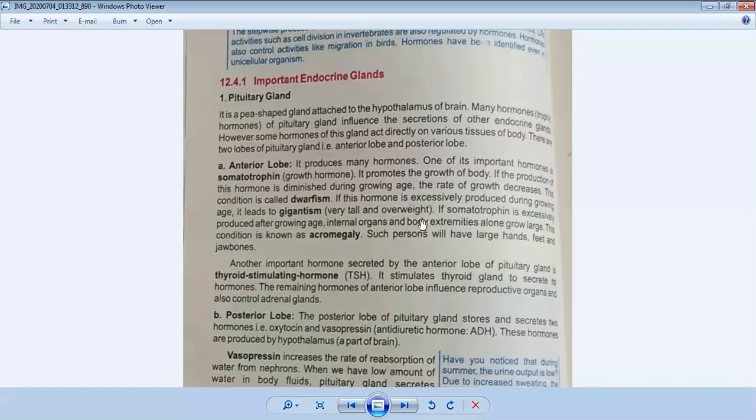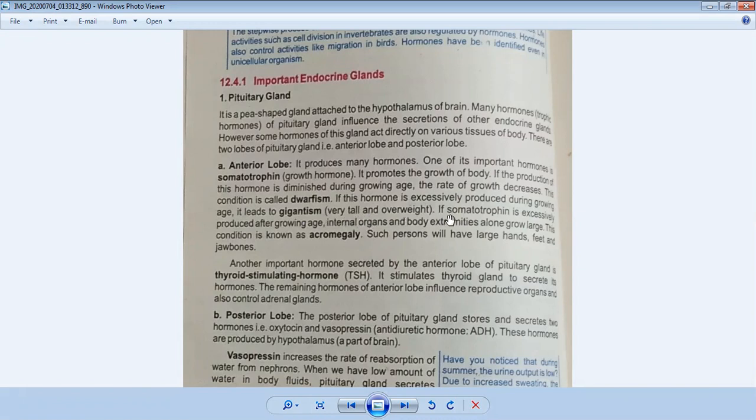So you can keep in mind that if it is produced in a lesser amount during the growing age, a person becomes dwarfed. If this hormone is produced excessively during the growing age, then gigantism is produced, meaning very tall and overweight.